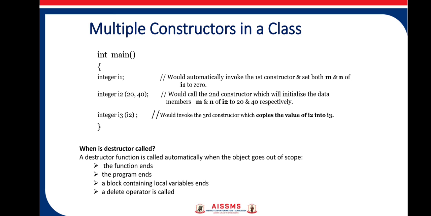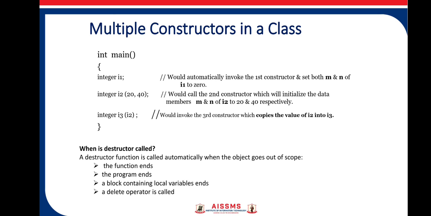Now whenever it reaches the end of the program, the destructors are called, and there are multiple options. A destructor function is called automatically when an object goes out of scope. So which are these cases? First case can be when the function ends. Suppose the object is created inside a function.